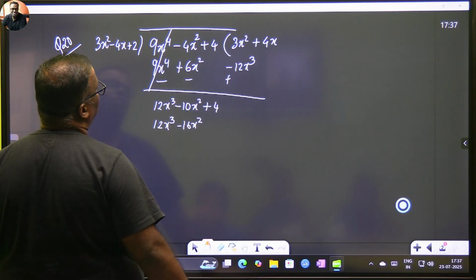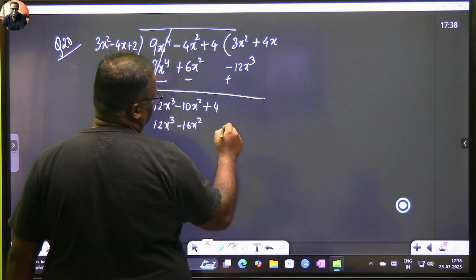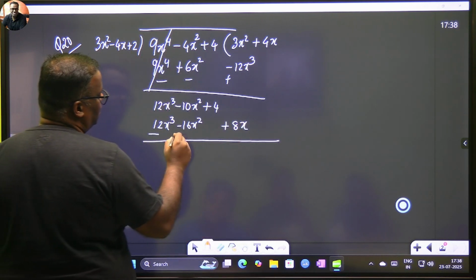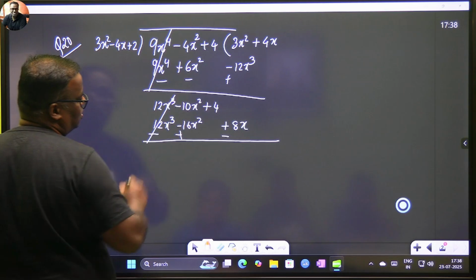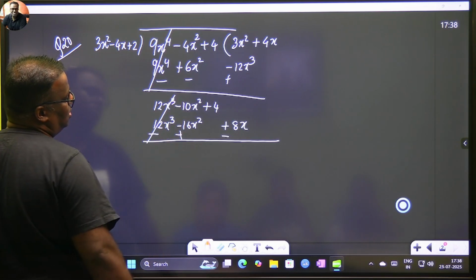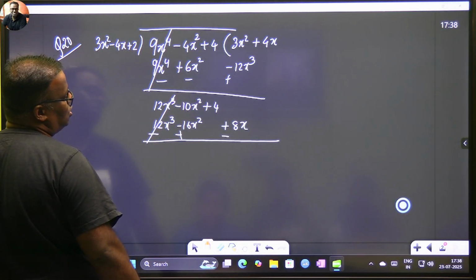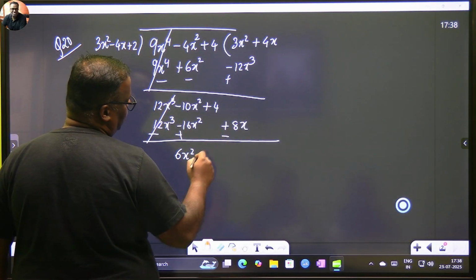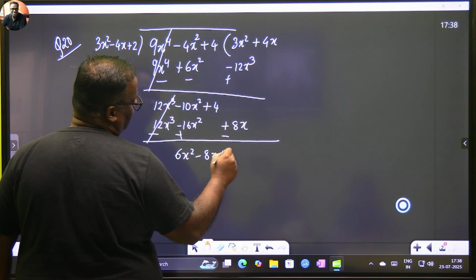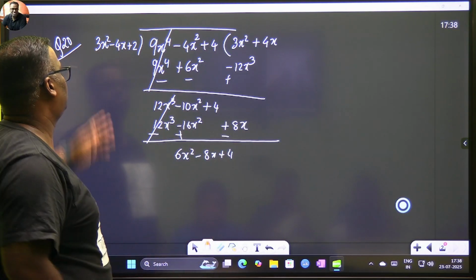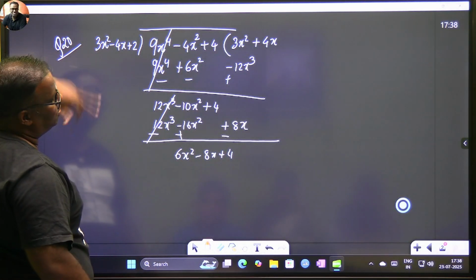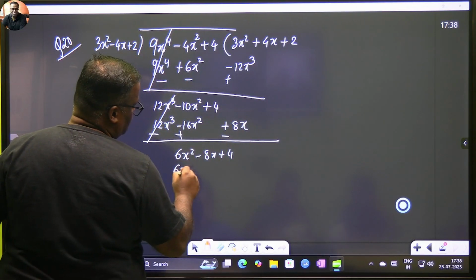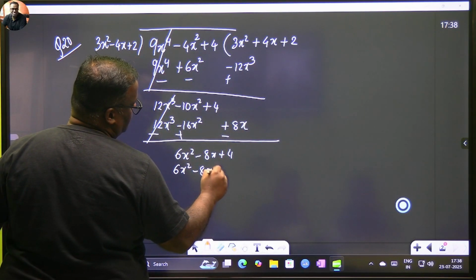And 2 multiplied with a 4x will give me 8x. But there is no x term, so I park it separately. Negative, positive, negative. This takes away. Now this is the highest term. Positive 16 and 10. That's how much? 6x squared. Correct? Then I have got a negative 8x and I have a 4. So obviously, if you multiply with 2, everything matches. Just see. So if you take a 2, it becomes 6x squared minus 8x plus 4.